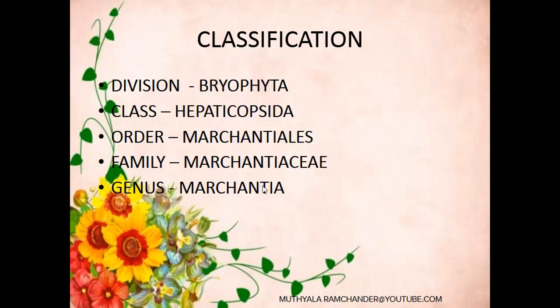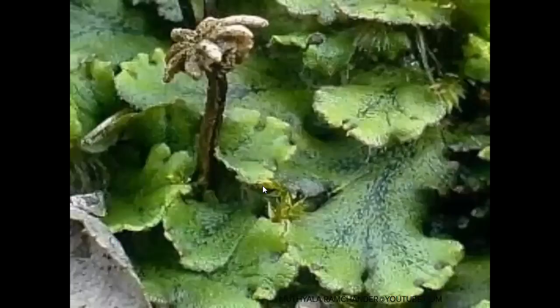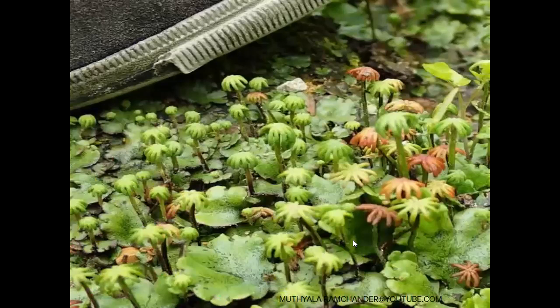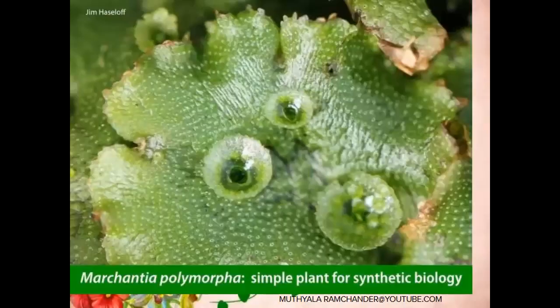Similar lobes are present in the Hepaticopsida bryophytes. So here, Marchantia also shows lobe-like structures. These are the true Marchantia plants. These are the lobes, similar to the human liver-like structures. So the liver-like thallus present in Bryophyta belongs to the class Hepaticopsida. These are the true Marchantia plants with archegoniophore or antheridiophore. See, here are the Marchantia gemma cups. These are the true Marchantia gemma cups.